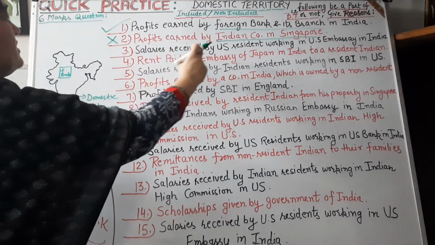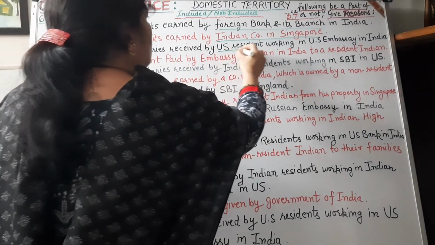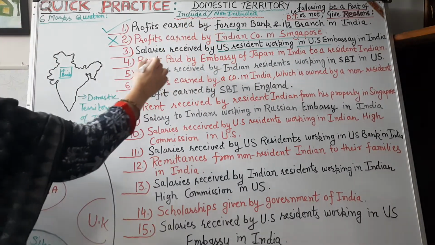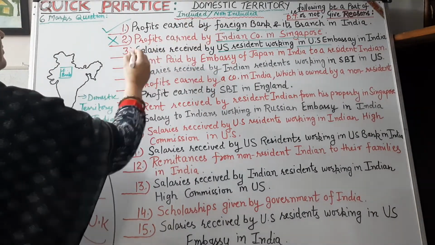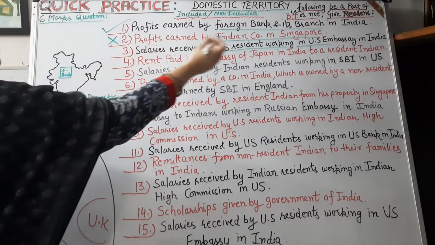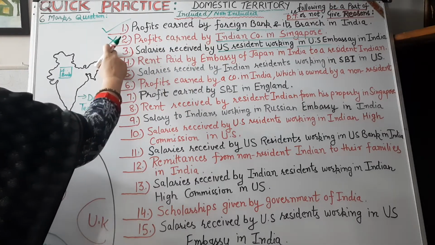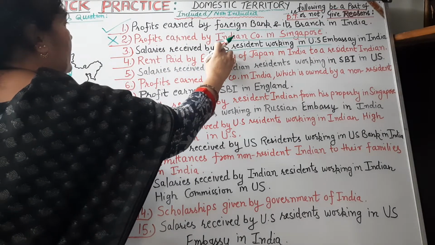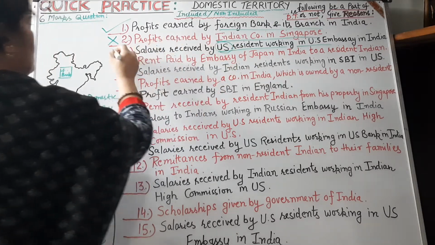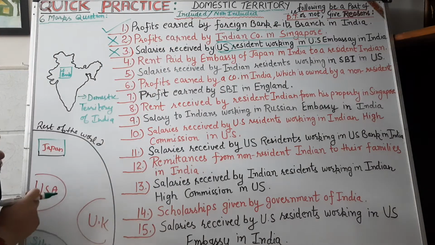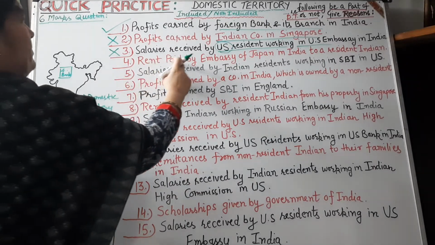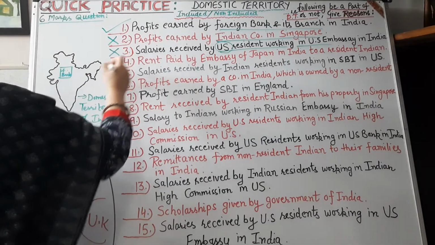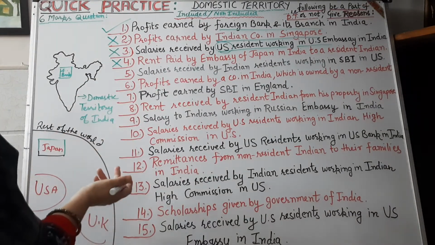Number 3, salaries received by US residents working in the US embassy in India. So embassies will not be a part of India's domestic territory, even if they are situated in India. Embassies will be a part of the country to which they belong. So this is wrong, it will not be a part of the domestic territory of India. Then rent paid by the embassy of Japan in India to a resident of India, it will also not be a part of India's domestic territory.